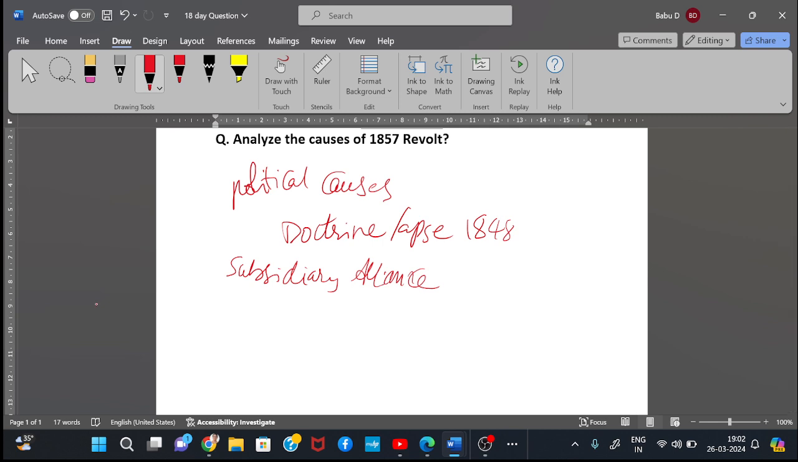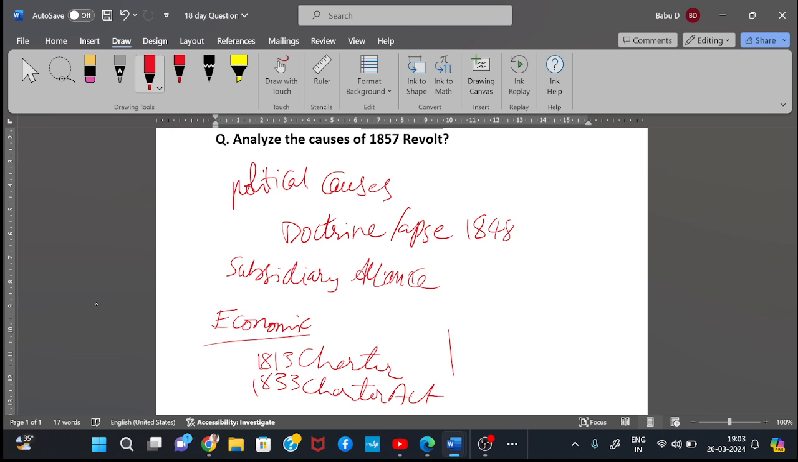And the second important cause is economic reasons. British destroyed India. The 1813 Charter Act and the 1833 Charter Act destroyed Indian traditional industries, and British imperial economic policies demolished traditional Indian business. Artisans lost their employment. Poets, dancers all lost their employment.